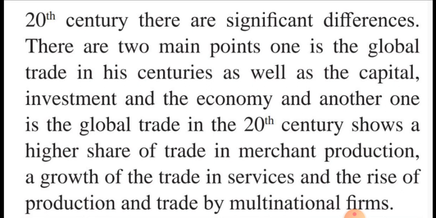The second important change in the 19th and 20th centuries shows a higher share of trade in merchandise, growth of trade in services, and rise of production and trade by multinational firms. All this production increased through multinational firms. Firms means companies. These are the things we learned in the previous class.